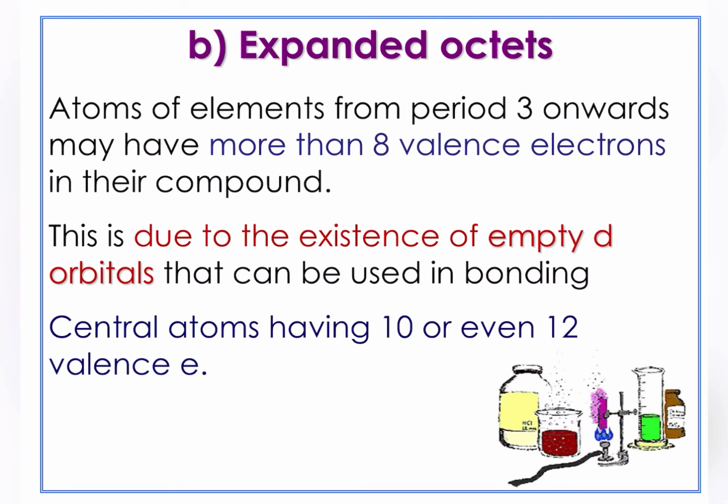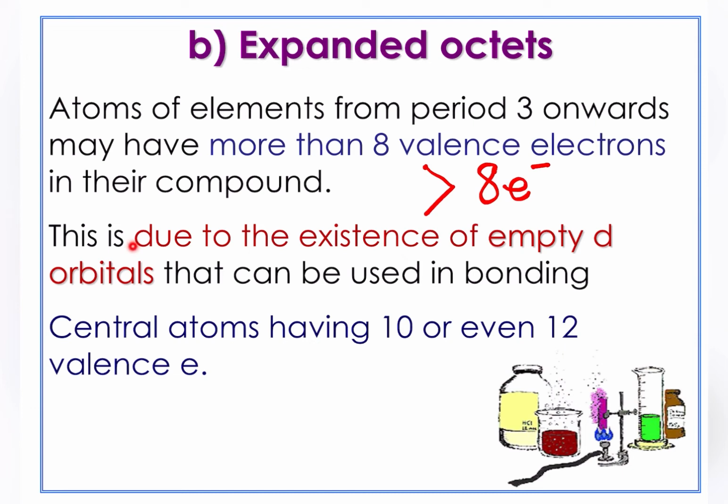Now we go for expanded octet. So what is expanded octet? Rule ini hanya akan terjadi apabila atoms of elements from period 3 onwards will have more than 8 valence electrons in their compound. So maknanya dia boleh expand dengan lebih besar dan mempunyai value yang lebih tinggi daripada 8 valence electrons. So dia juga diklasifikasikan sebagai kes yang tidak mematuhi octet rule.